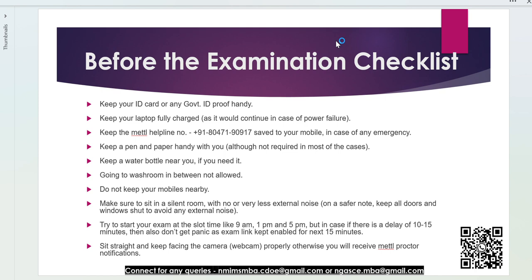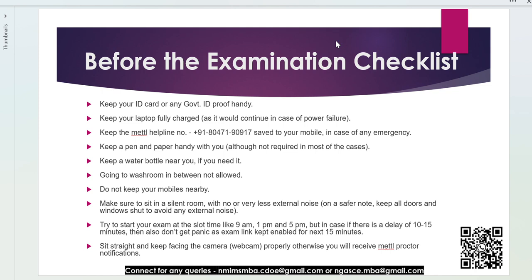But if it crosses 9:15, you won't get an option, you won't get a link at 9:16. So you will get a buffer of 15 minutes. 15 minutes are enough, right? So you can easily start. That's why I recommend to start even 5 minutes earlier, so that you can start the exam at 9